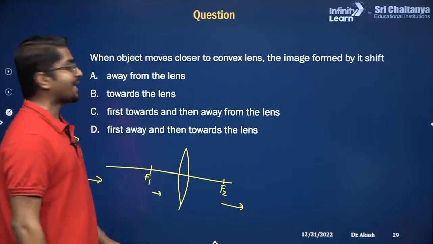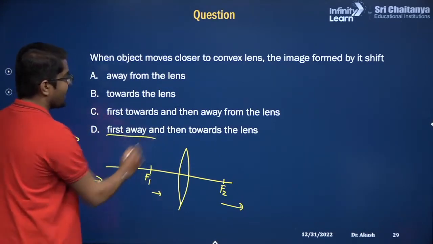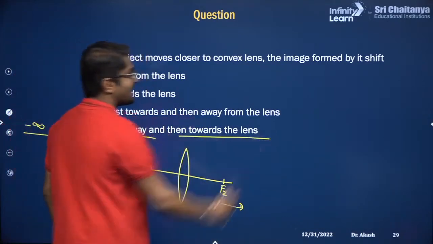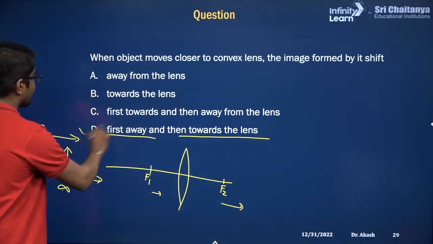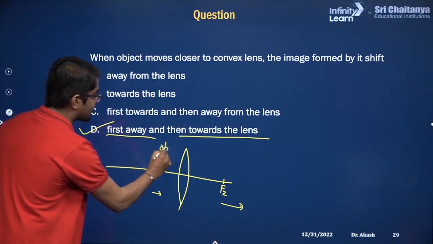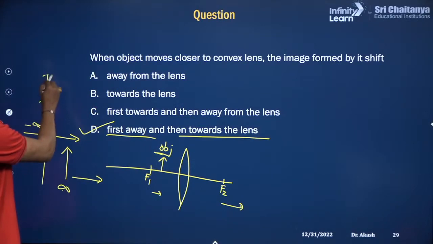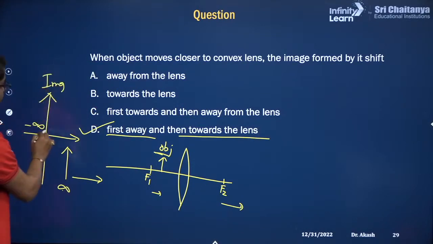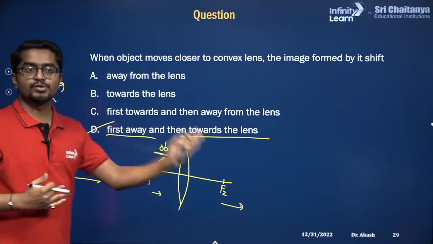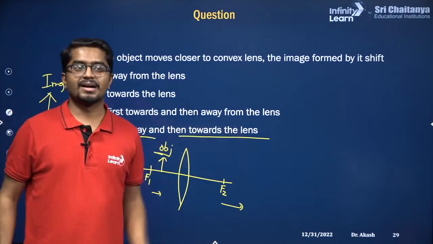So what should be the correct answer? First it moves away, then towards the lens. This is the correct answer, because when you place the object at this location, the image would be somewhere here. Correct? This is the image, and it will keep on moving closer and closer to the lens. So that is why option D is the correct option.